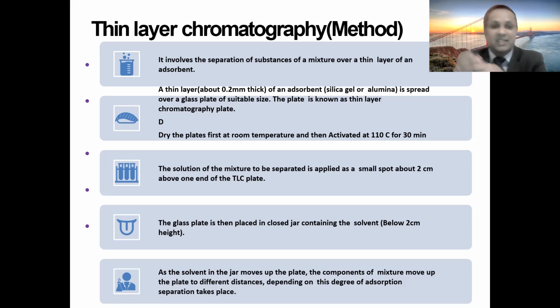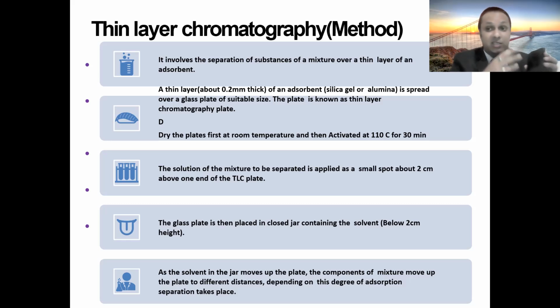And then this plate is to be put into the closed jar containing that particular solvent, which is below 2 centimeter height. As the solvent moves up in the jar, the components of the mixture will also move up to different distances, which depend on the degree of adsorption, whether it has higher affinity for the stationary phase.